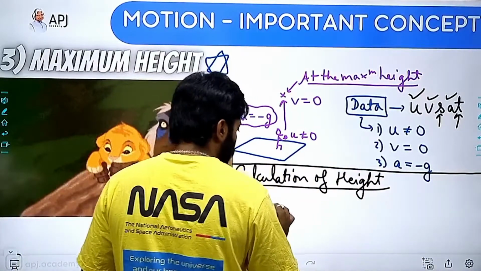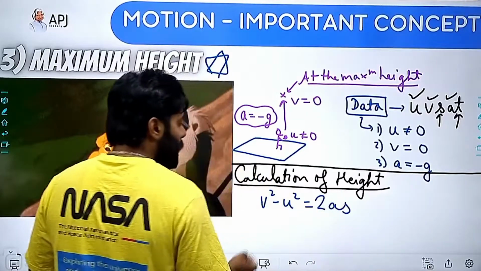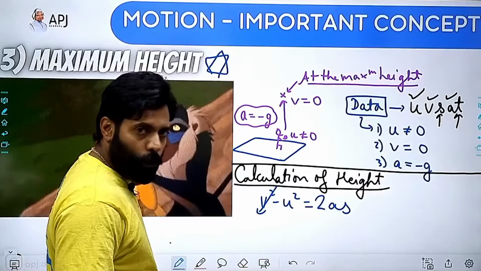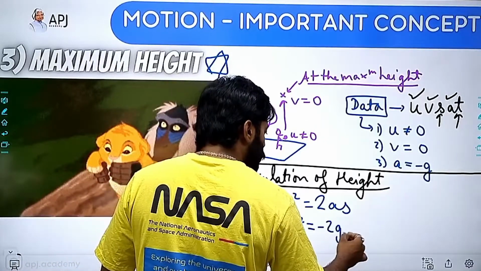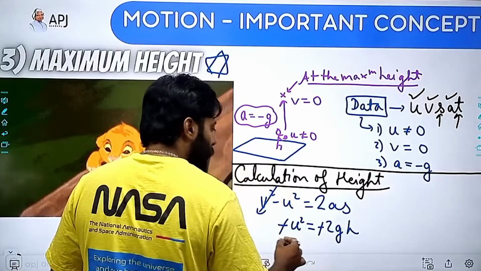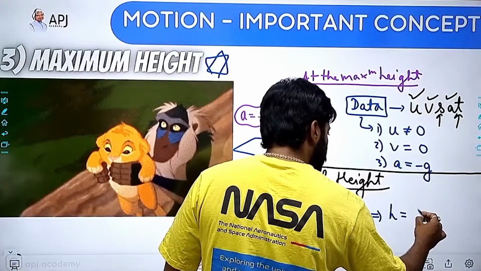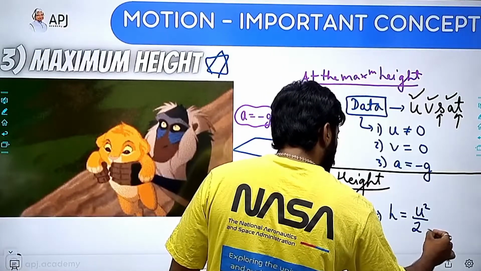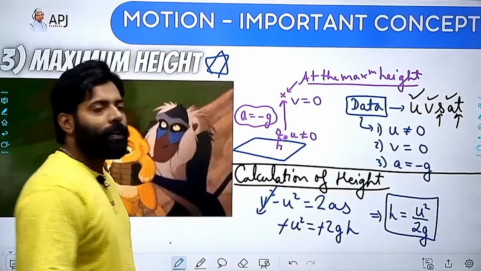That sounds good, right? As I know that final velocity is going to be 0, I can say that minus u square is equal to minus 2gh. h is the maximum height. So I can easily find out that the maximum height is u square divided by 2g.